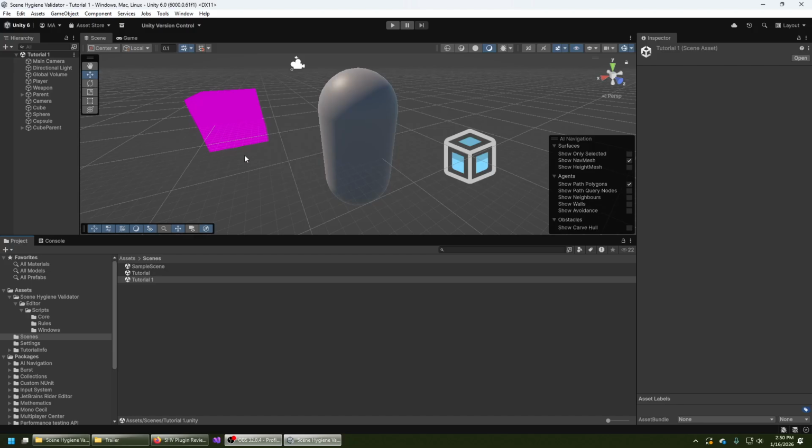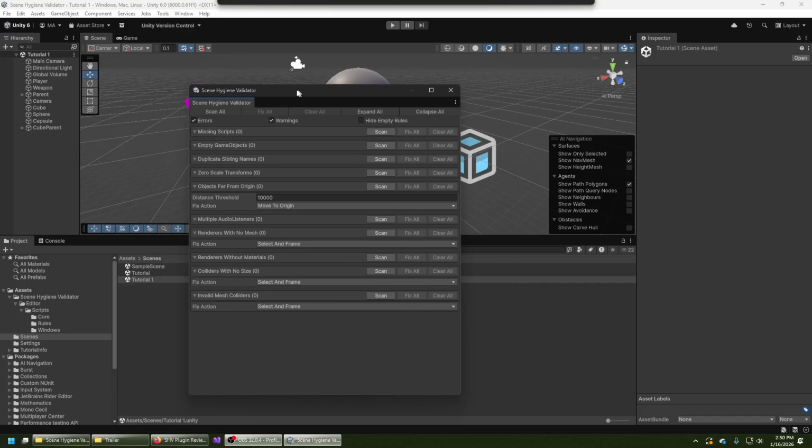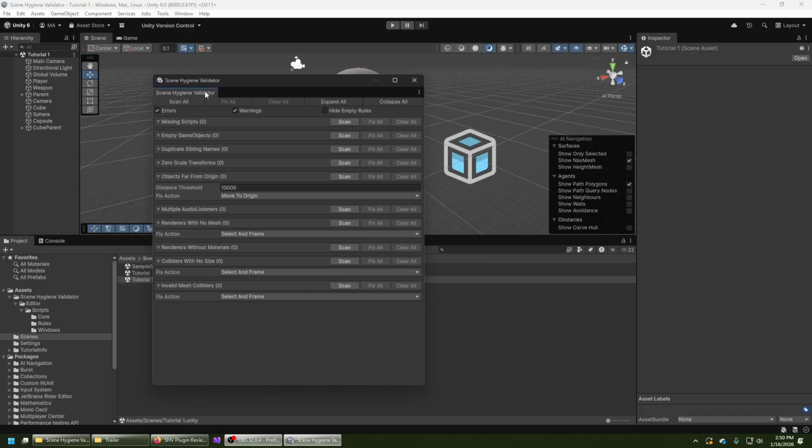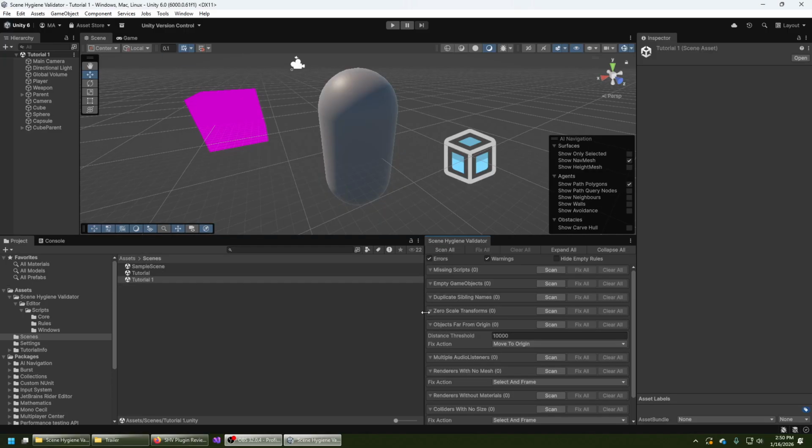Hello and welcome to this video tutorial for Scene Hygiene Validator. This is a simple plugin that allows you to fix common issues that you can encounter in Unity scenes. It can be activated by going to Tools and pressing the Scene Hygiene Validator menu item. And you get this window with a lot of stuff in here, so I'm just going to dock this right here.